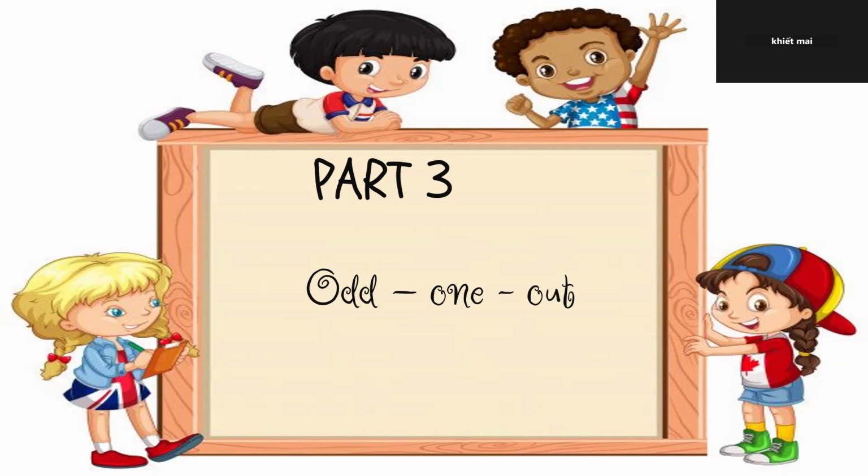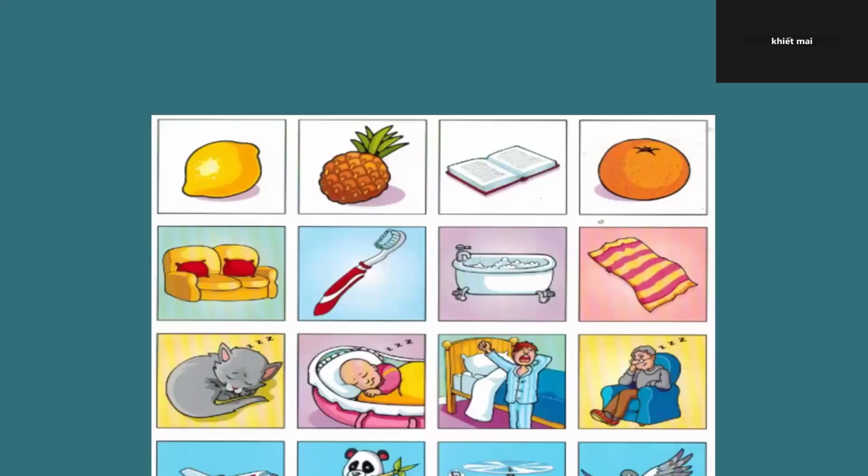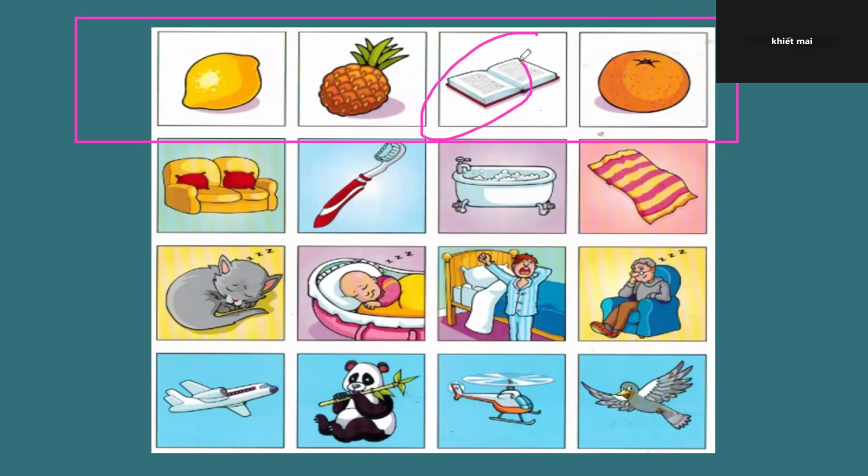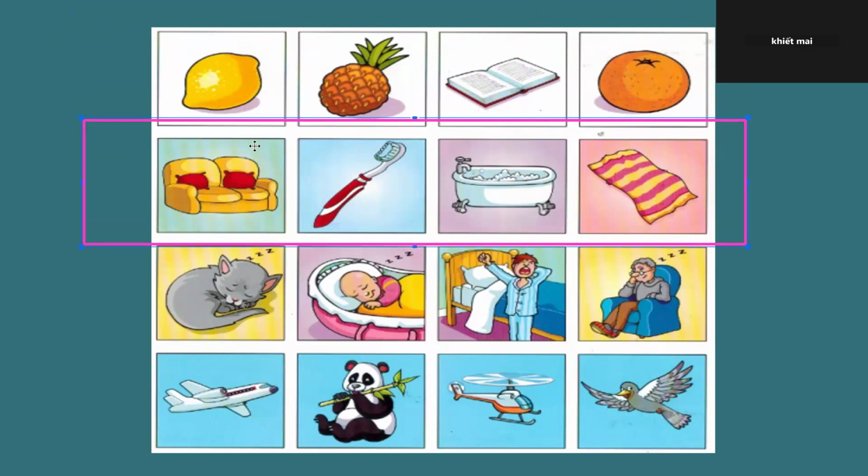Okay, so look at this, number one. This is an example, Mai. Listen carefully. This is the first column. So which picture do you think doesn't belong to the group? It is this book. In the first column, I can see a lemon, a pineapple, a book, and an orange. So the book doesn't belong to the group because it's not a fruit. It is a book that we can read. Okay, now your turn, Mai. Look at the second column and tell me about it. You can do it, Mai.